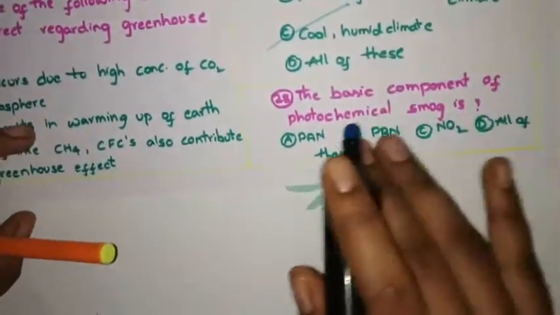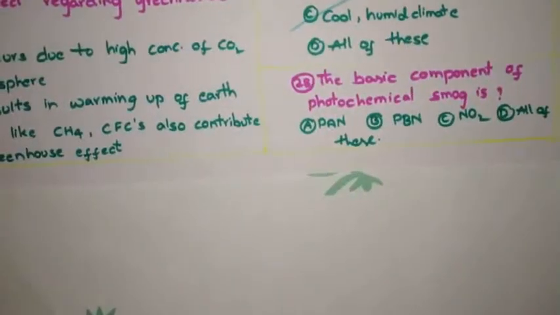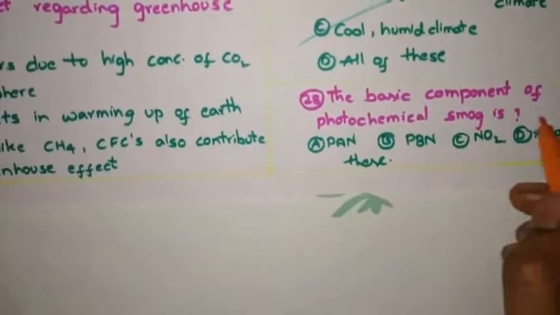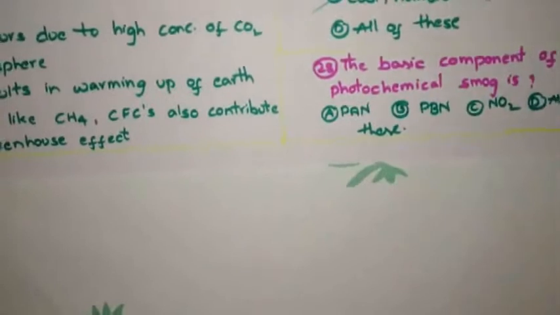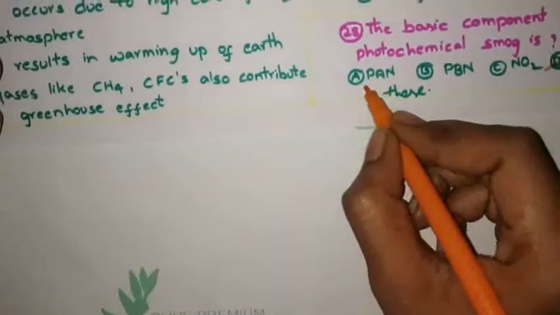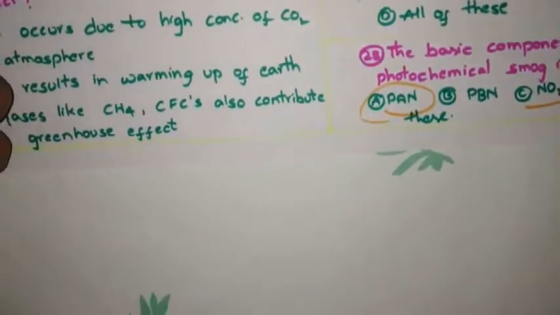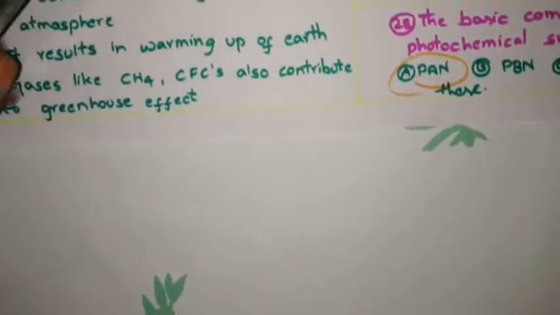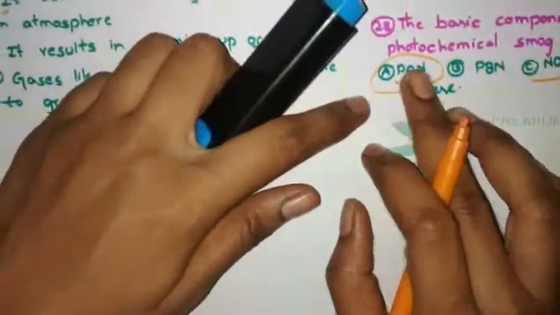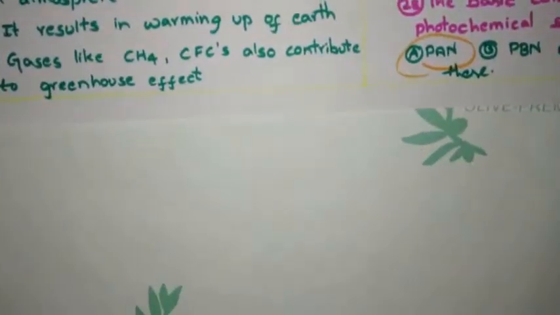The basic components of photochemical smog. Whenever students see this question, they will pick all of these because they are told that peroxyacetyl nitrate and NO2 will give photochemical smog. But listen, PAN is the one which contains formaldehydes, ketones, nitrogen dioxides.